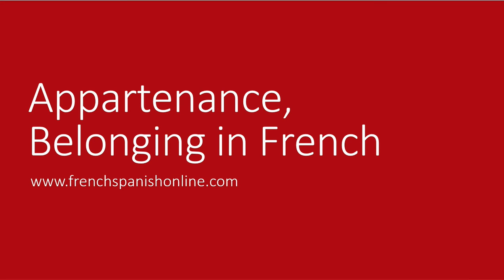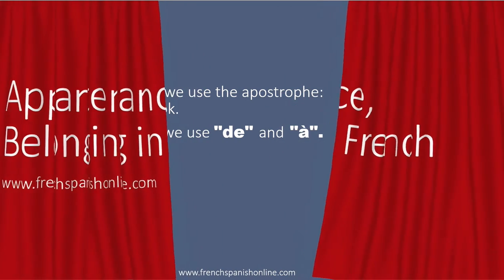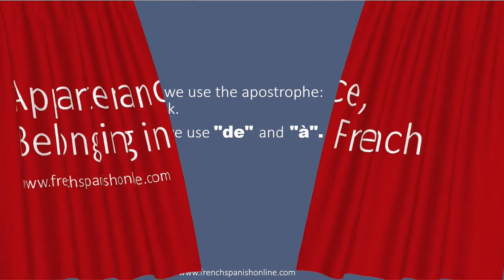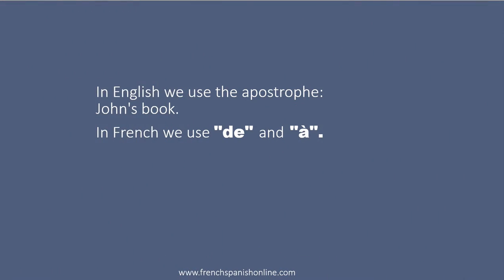Appartenance, belonging in French, with FrenchSpanishOnline.com. In English, the belonging is expressed with the apostrophe and S if it's not a plural, for example, John's book.